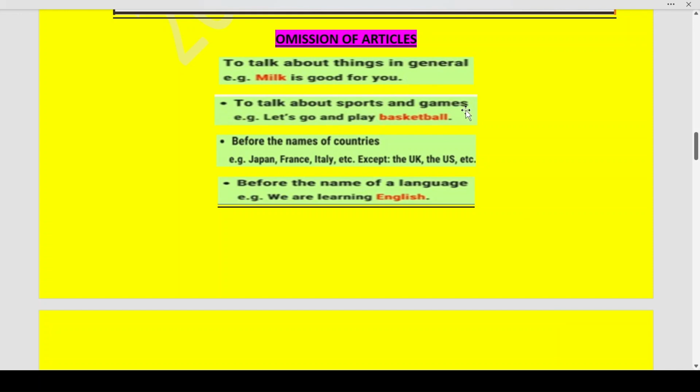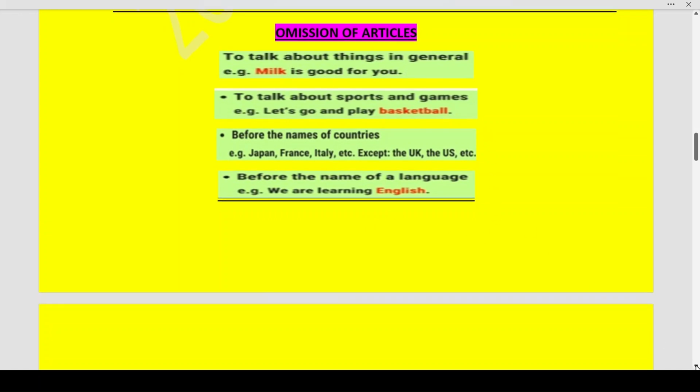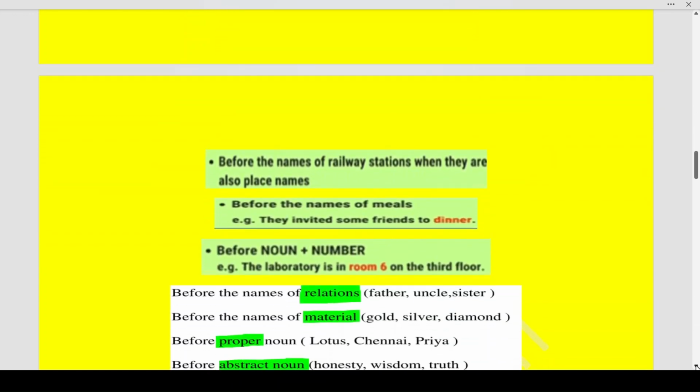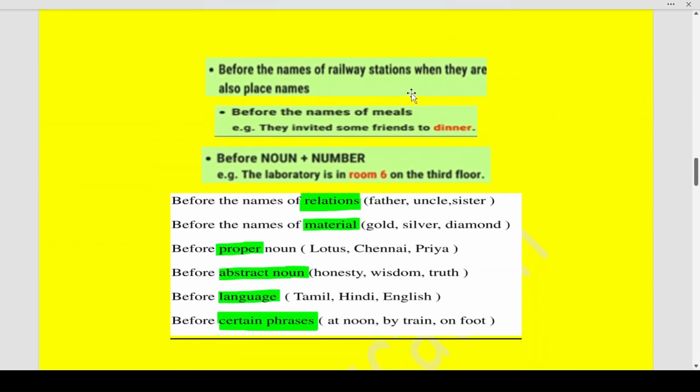When we talk about sports and games: let's go and play basketball. Before the names of countries like Japan, France, Italy, except the UK, the United Kingdom, the United States of America. These are exceptions. Before the name of a language: we are learning English. It is not "we are learning an English" or "the English". We are learning English. You have to keep in mind these certain cases in which we omit articles. Before the names of railway stations when they are also place names. Before the names of meals: they invited some friends to dinner, to lunch, to breakfast.